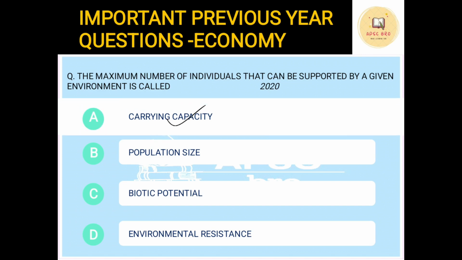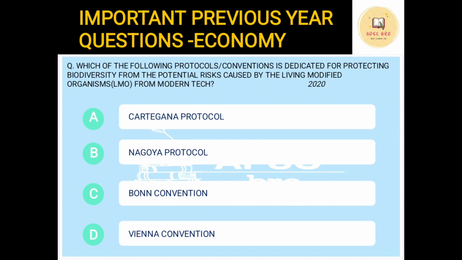Next question. Which of the following protocols and conventions is dedicated for protecting biodiversity from the potential risk caused by the living modified organisms (LMO) from modern tech? Protocols and conventions are one of the most important topics of environmental studies. You'll get a lot of questions in UPSC and even in APSC. You will get questions from these protocols and conventions. In this question, we are not going to discuss all the conventions and protocols. We are going to do a separate video on that for sure. Today, we are going to discuss the 4 options that have been given here.